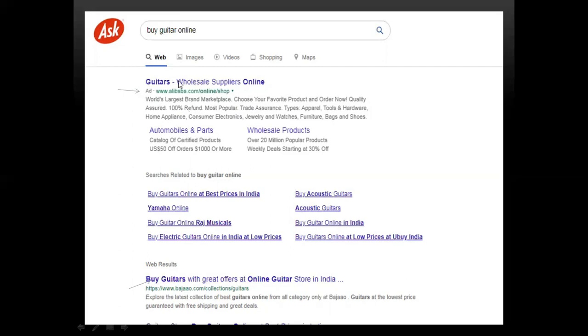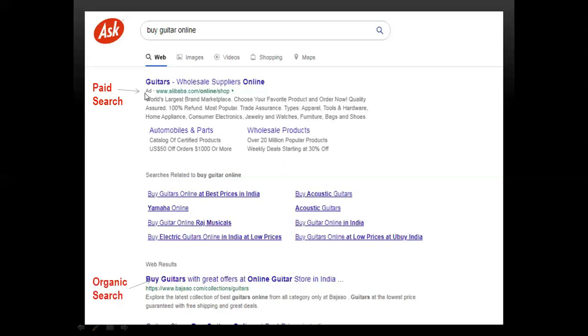The difference I am finding is that here it says AD, and over here it starts directly with the website. So the difference between these two results is that when it says AD, it is none other than paid search, and when AD is not mentioned, then it is organic search.